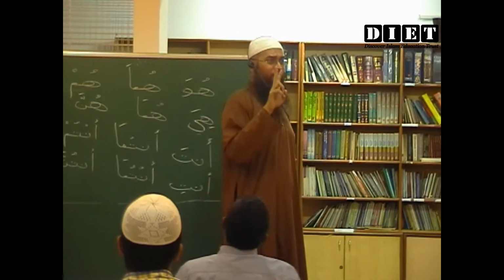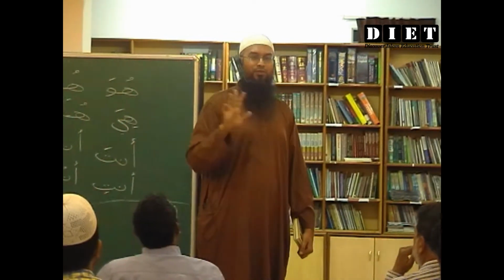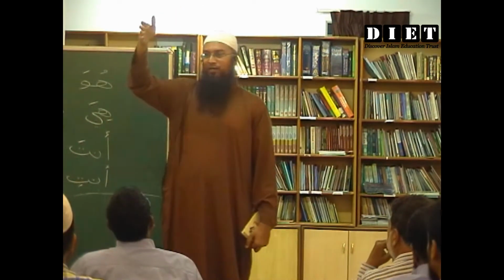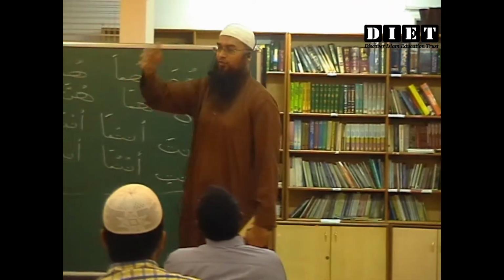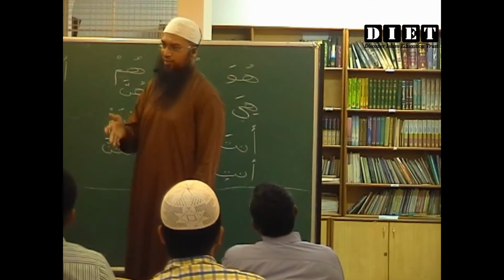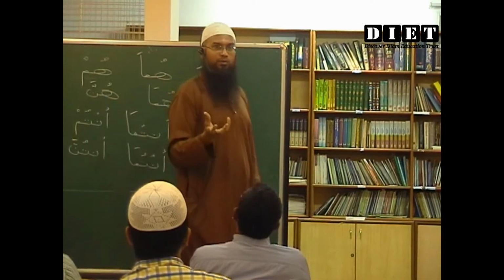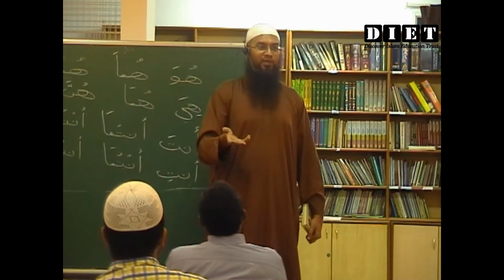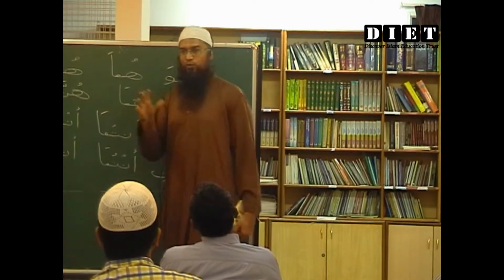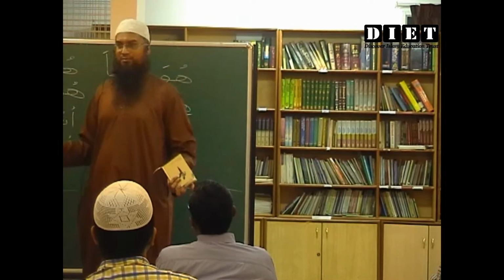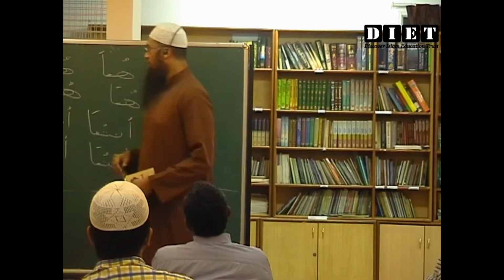So sentences are of two types. Jumla ismiya, jumla failiya. So we learned what is jumla ismiya. When the sentence starts with the noun, then it is jumla ismiya. When the sentence starts with the verb, it is jumla failiya. Okay, that's very easy. That's very nice.